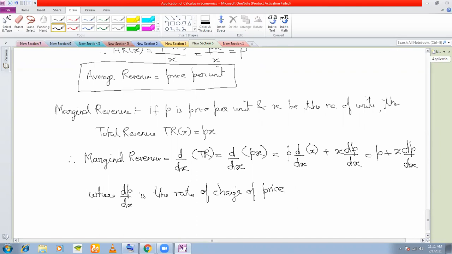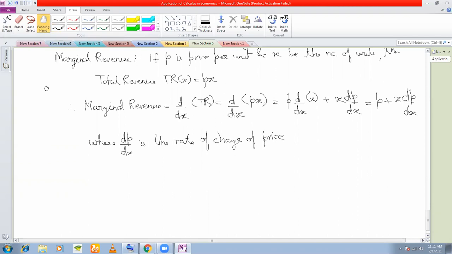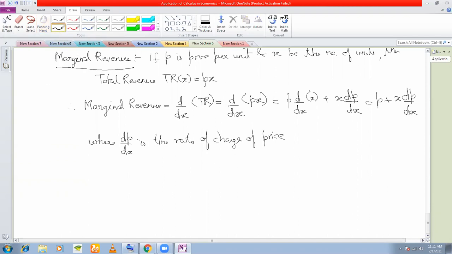Now, in economics, have you done monopoly, pure competition, duopoly, oligopoly? You have done all that? Okay, so there are various cases: pure competition, monopoly, duopoly, oligopoly. These are various scenarios of the market, market economics.